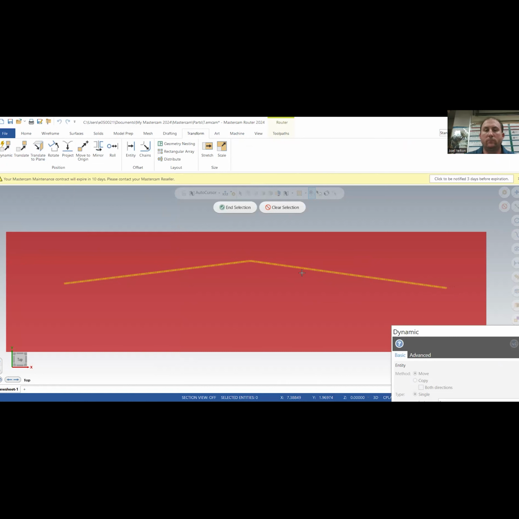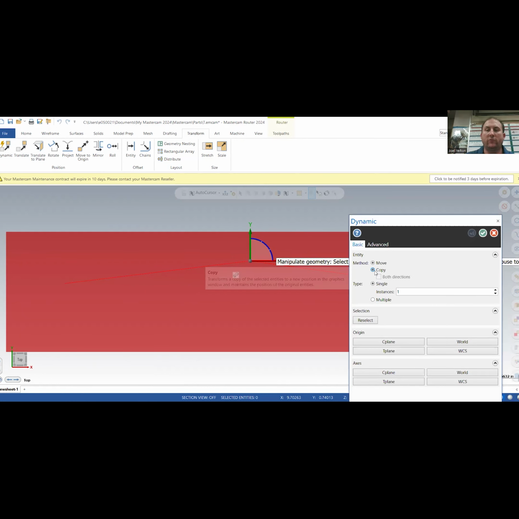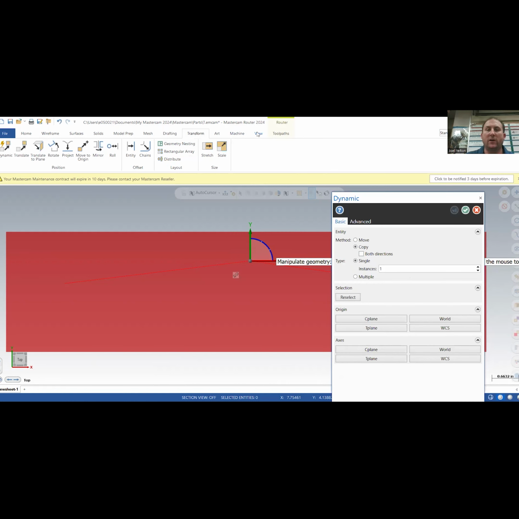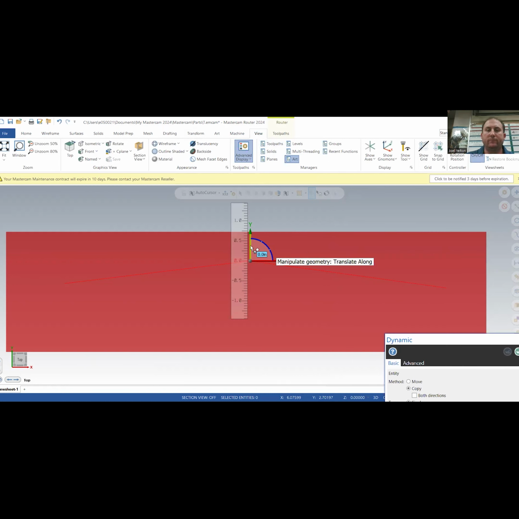Hit enter. It doesn't really matter where you click, but I would stay in this green. And then while we're here, we're going to go to copy. If you don't see the dynamic tab, hit view. And then, oh no, it should pop up automatically. Never mind.